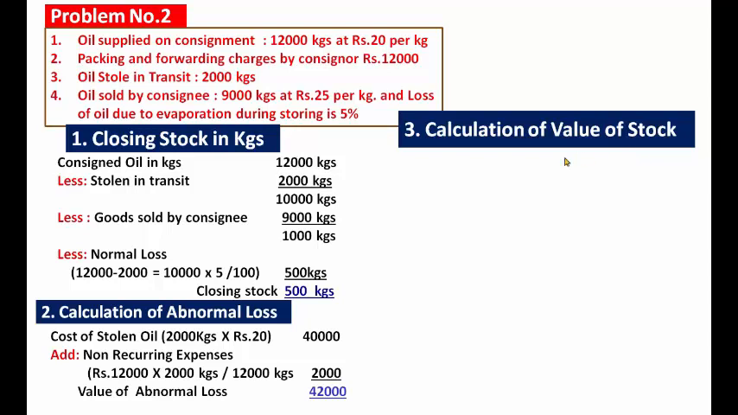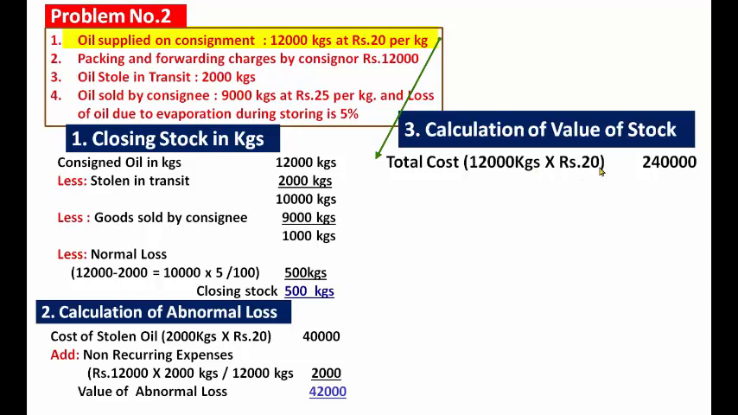Calculation of value of stock. The total cost: 12,000 kgs supplied to the consignee, 12,000 kgs at rupees 20 per kg.